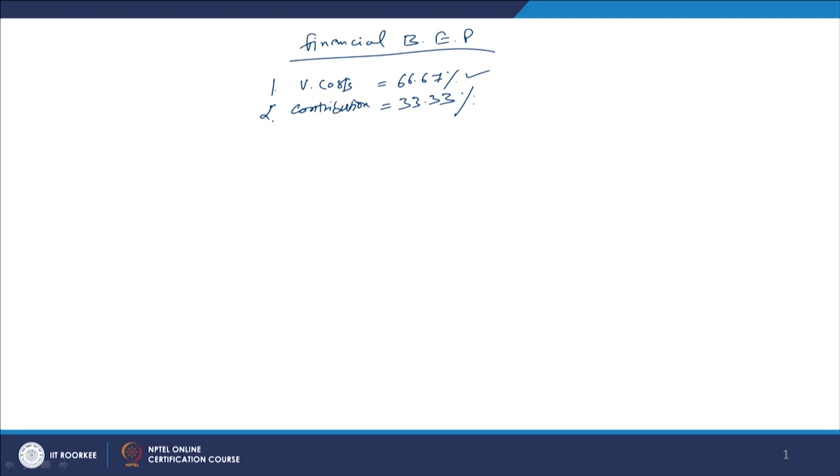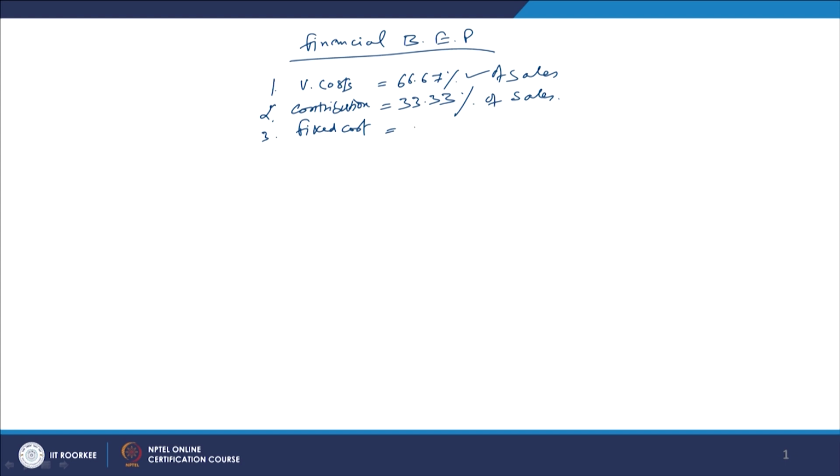This is 67% of sales, and this is the 33% of sales, right. And then we have to take into account the third thing, that is the fixed cost. Fixed cost is how much?